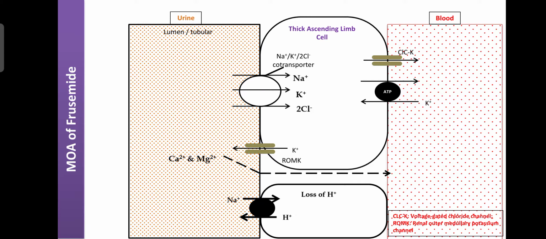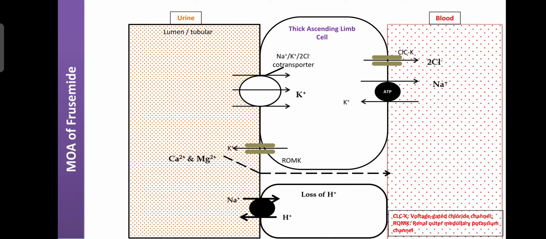From here, sodium can enter into the blood with the help of the sodium ATPase pump, and chloride can enter into the blood from the thick ascending limb cell with the help of the voltage gated chloride channel. At the same time, potassium can be excreted into the urine through the renal outer medullary potassium channels.